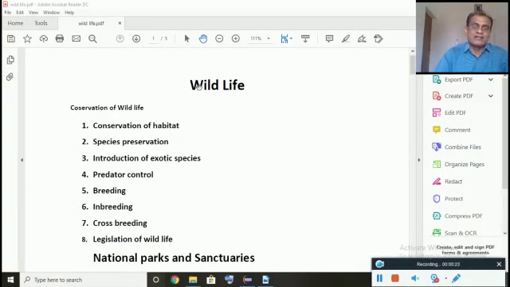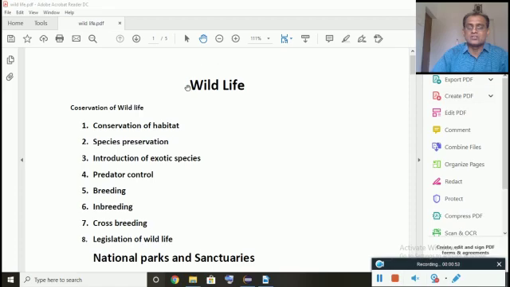Yes, wildlife. If you remember, I have already given the introduction. Anyway, after a little gap. So the meaning of wildlife you already know. Naturally occurring organisms, in simple meaning uncultivated area, then undomesticated animals.